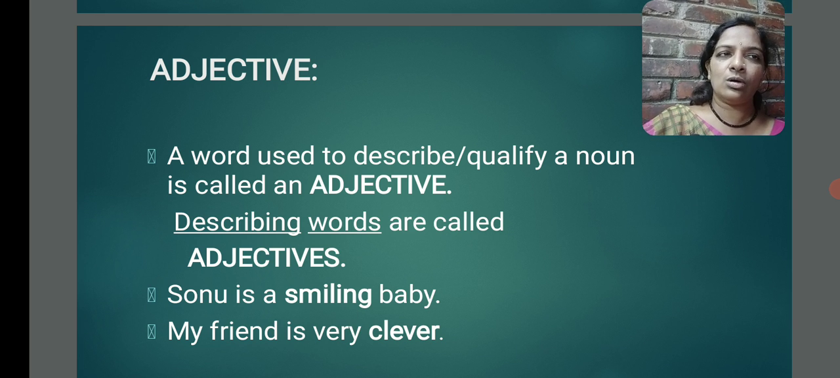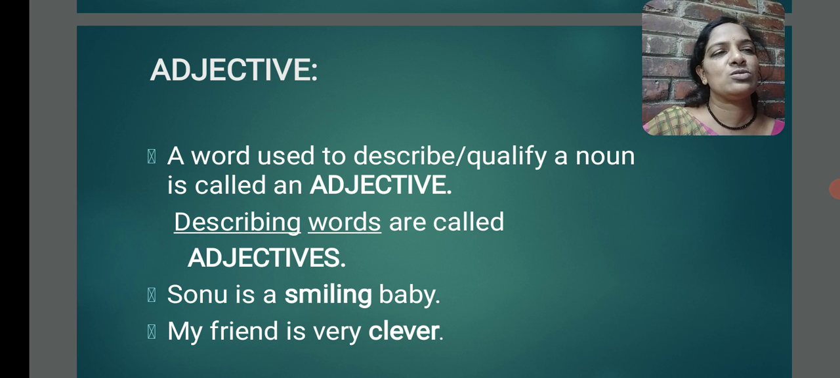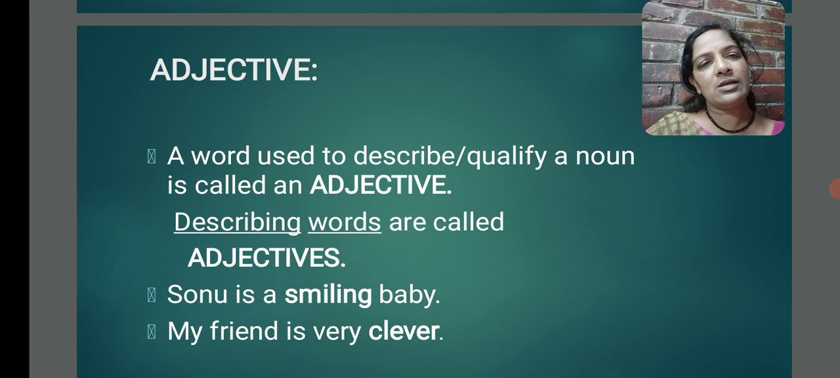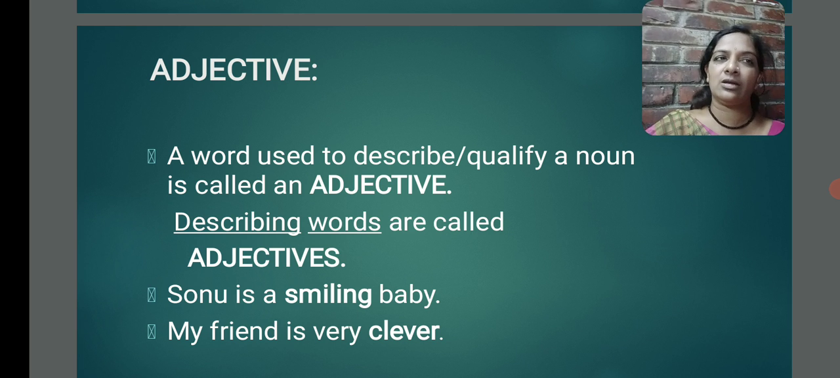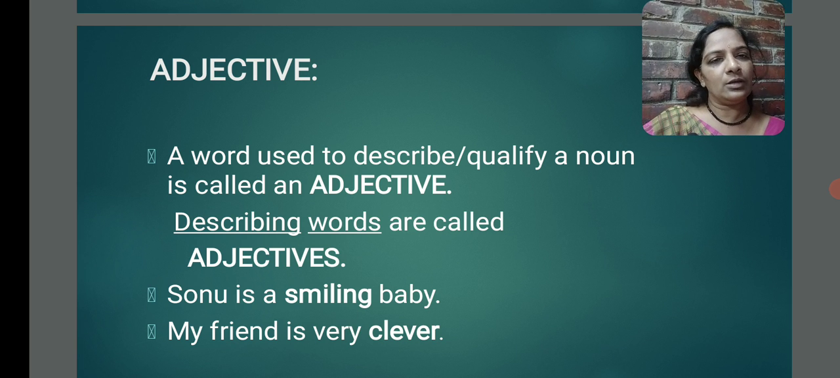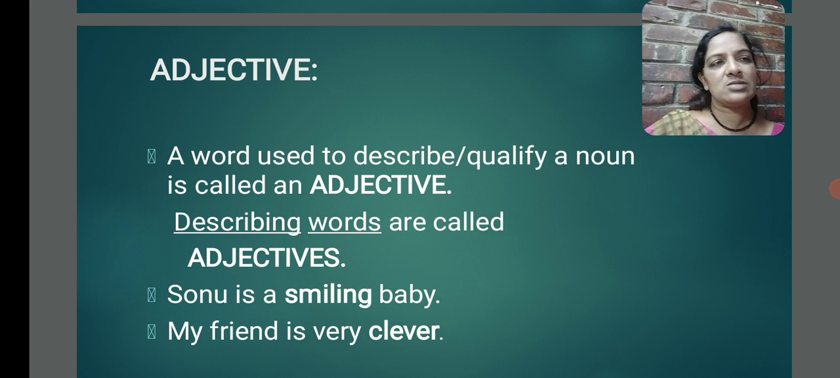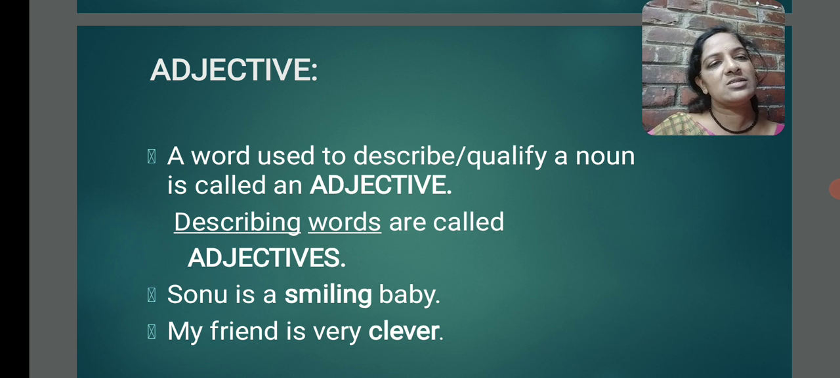So, all the describing words are adjectives. Daily, many times we use these adjectives knowingly or unknowingly. Basically adjective is also a word. It is used to describe or qualify a noun. First example, look at it. Sonu is a smiling baby. What kind of baby Sonu is? Smiling baby. So, here smiling word is describing the noun baby. So, smiling is adjective.